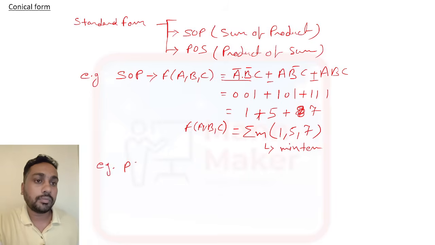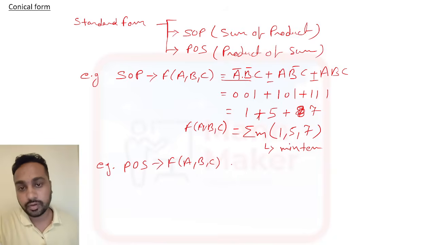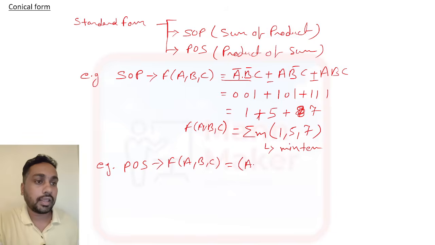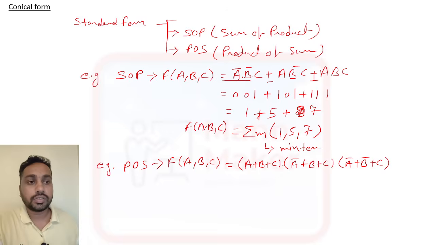Now, if you see POS, POS means product of sum. For three variables A, B, C, we will take one example again. You can write (A plus B plus C), (A bar plus B plus C), and (A bar plus B bar plus C). So here product is there and sum is there, so product of sum.